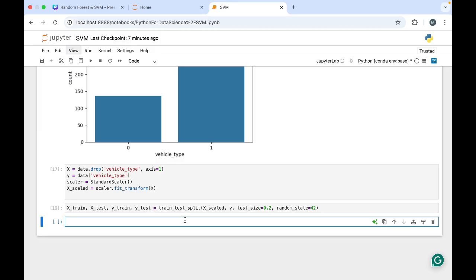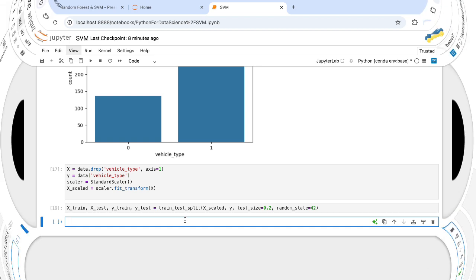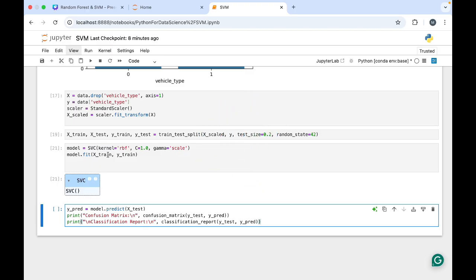Now next is the model. We have to tell which model we want, what the requirements of that model are, and then make predictions. The model we took is SVC, the support vector classifier. We have to pass the kernel, we know what a kernel is, and then gamma equal to scale. We have seen the different features that the support vector machine uses. Then we fitted the data, telling the model that this is the training data.